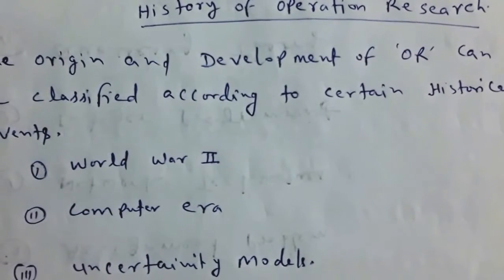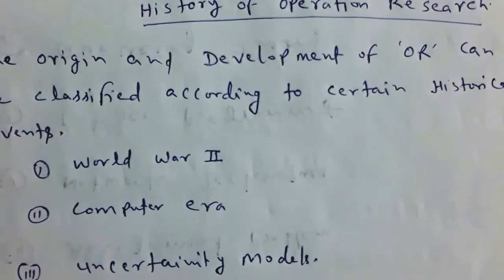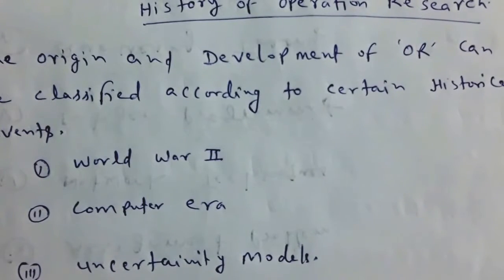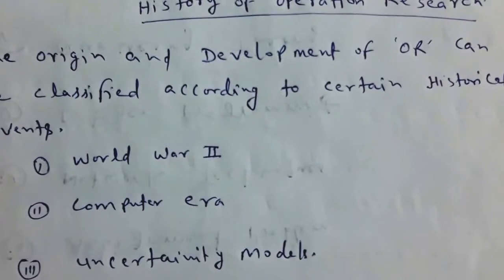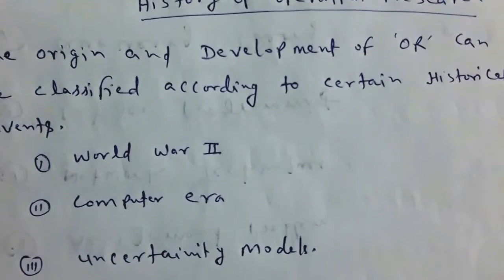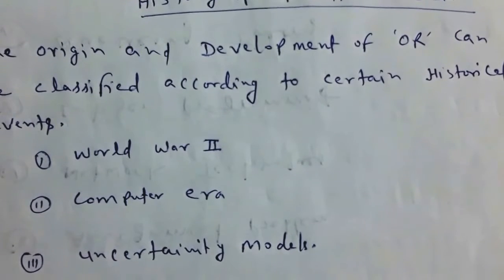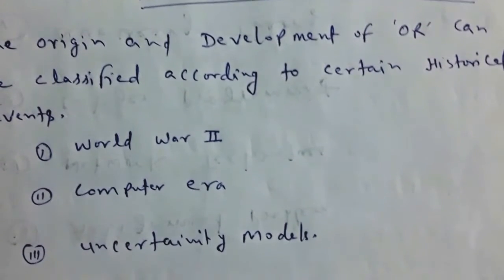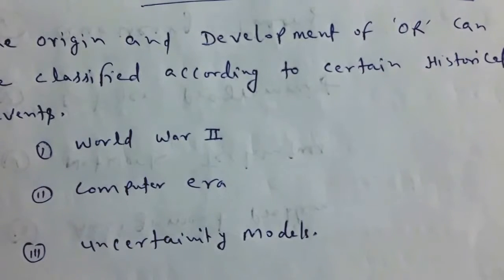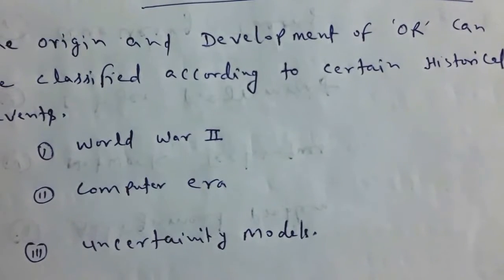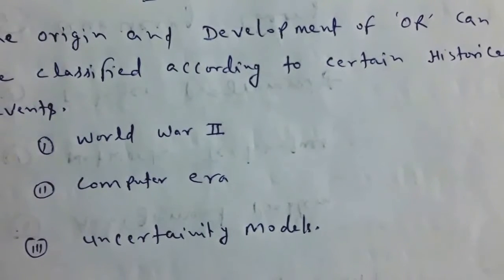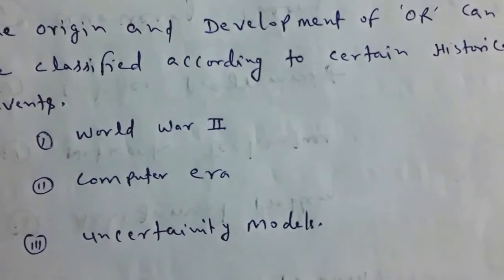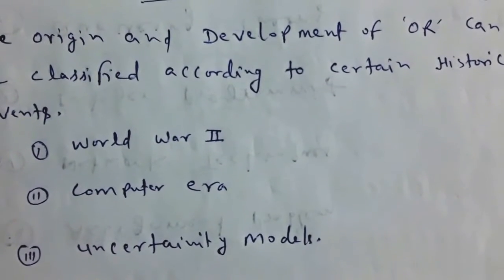According to the first part, World War II, during the World War II, the effective utilization of scarce resources by the Britain military was the first and topmost concern of the military forces. So they were trying to use a scientific approach in different fields, jointly directed to the research on military operations for improving its effectiveness with the limited resources. Okay,